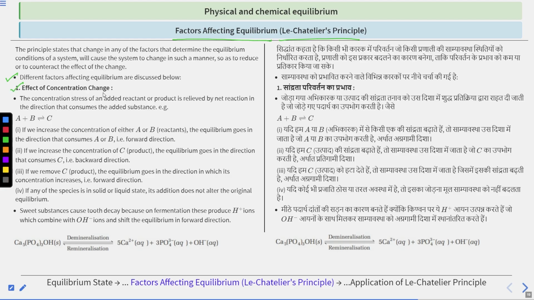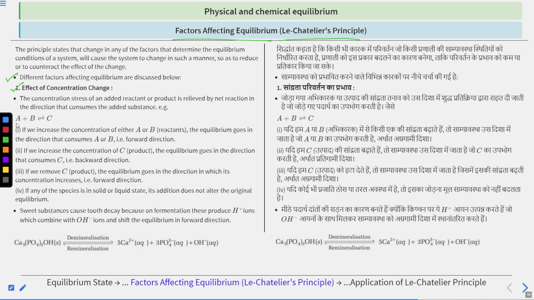First, effect of concentration change. The concentration stress of an added reactant or product is relieved by net reaction in the direction that consumes the added substance. So at equilibrium, if we add a reactant or product, this concentration change will be relieved by the net reaction in the direction that consumes that added reactant or product. The reaction will shift itself in that particular direction.